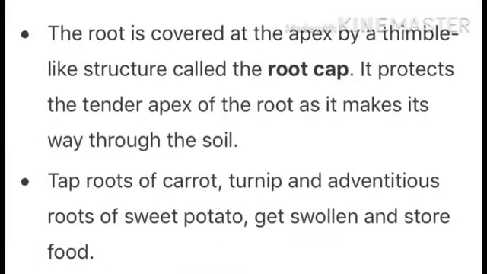The root is covered at the apex by a thimble-like structure called the root cap. It protects the tender apex of the root as it makes its way through the soil. The tap root of carrot and turnip and the adventitious root of sweet potato get swollen and store food.